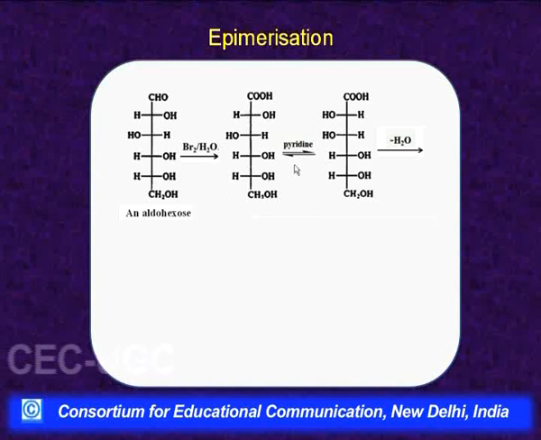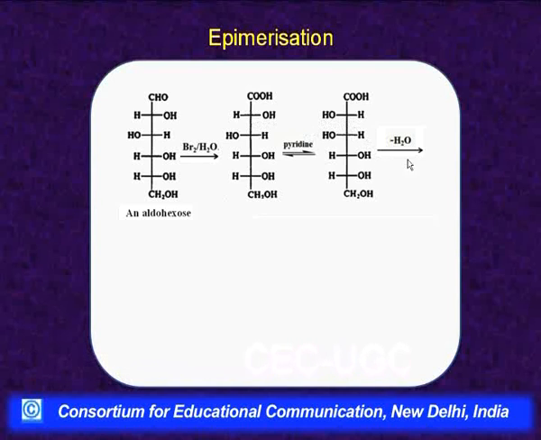Then this carboxylic acid is treated with pyridine. Now, pyridine is a base, and what happens? An equilibrium product is formed, these two products remain in equilibrium and the configuration on this carbon has changed. This hydroxyl which was on the right side has come on the left side. Now, how this happens, I will take after this. This is the rearrangement that occurs in alkaline medium. Pyridine is a base, so this rearrangement occurs and we get an equilibrium mixture of the two.